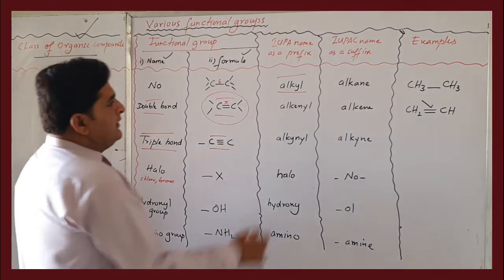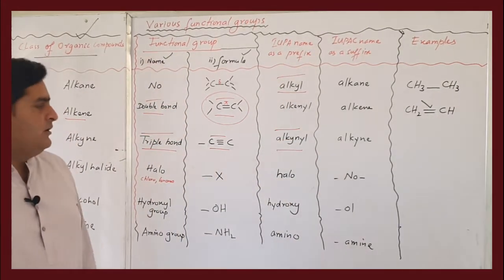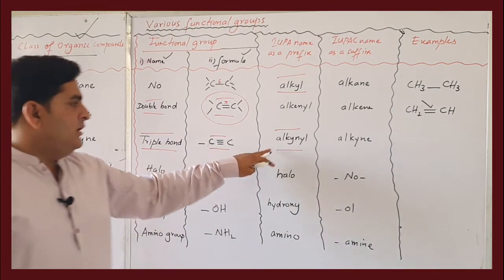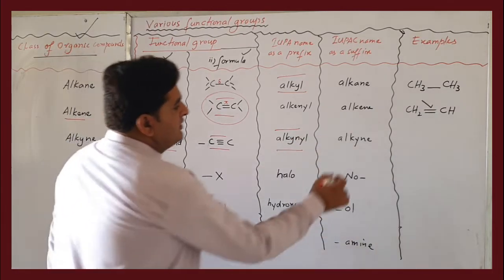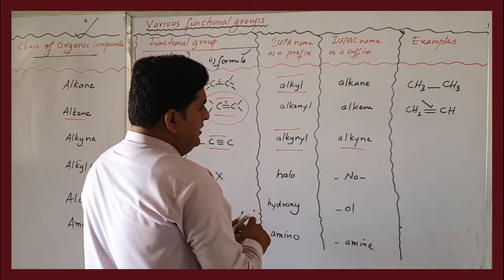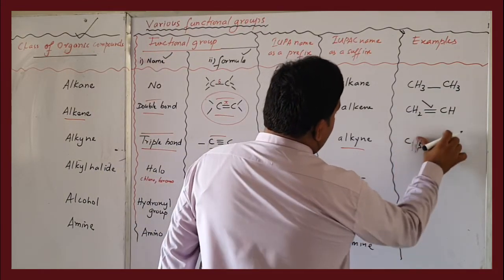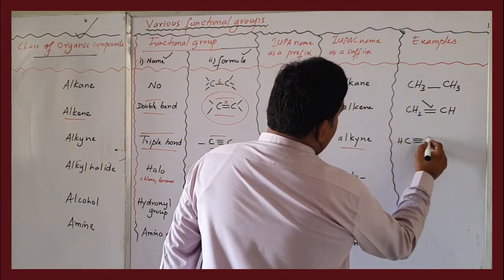If an alkyne is present in a side chain, its prefix will be alkynyl. So for alkyne, we drop the E and add yl. If it is a suffix, then we write, say, ethyne, HC triple bond CH.